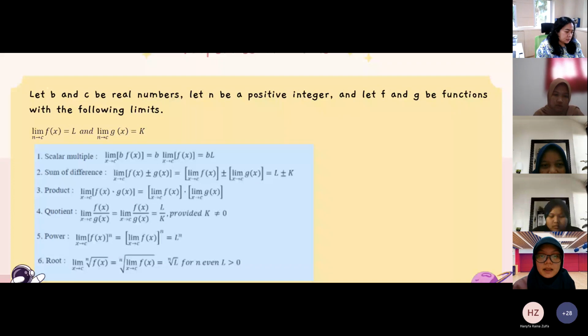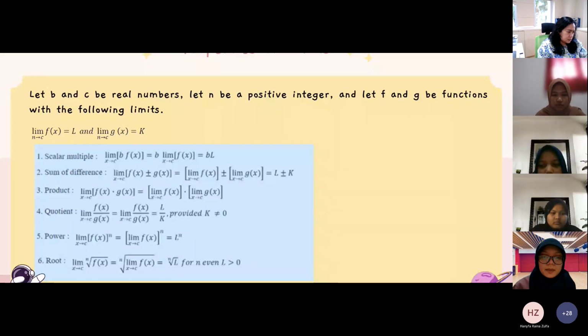The limit as x approaches c of f of x plus or minus g of x equals the limit as x approaches c of f of x plus or minus the limit as x approaches c of g of x, which equals L plus or minus k.